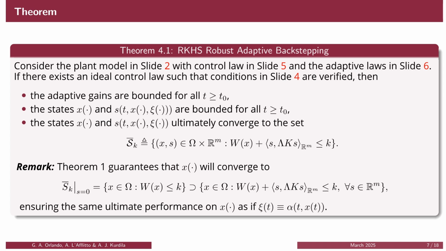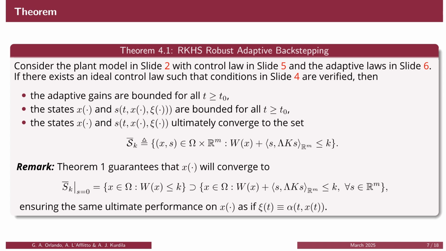Theorem 4.1 captures the main result from this work. In particular, assuming that the user provides a continuously differentiable ideal law alpha for the state C, such that the state X is uniformly ultimately bounded, then the control law pi for the total system with the adaptive laws shown in the previous slide will guarantee boundedness for all the closed-loop signals. Moreover, asymptotic convergence of X and S to the compact set Sk is guaranteed.